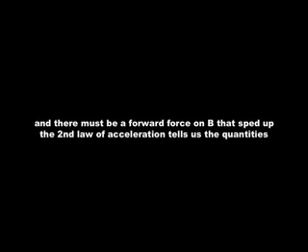The first law of inertia says that there must be a backwards force on A that slowed its motion, and a forward force on B that sped it up. The second law of acceleration tells us the quantities. The third law, the law of interaction forces, tells us that the change in momentum for each object is the same, since the force of ball A on ball B is equal and opposite to the force of ball B back on ball A. The total momentum is constant.